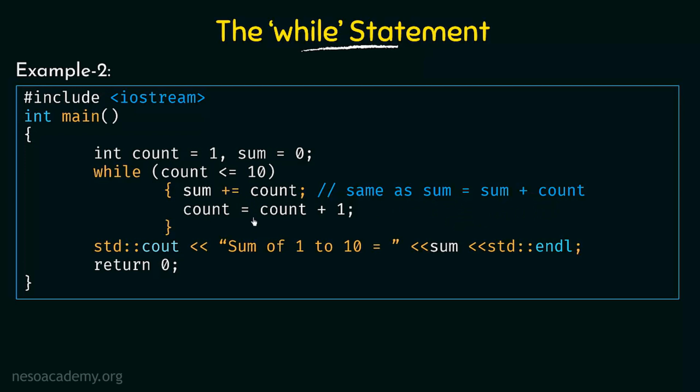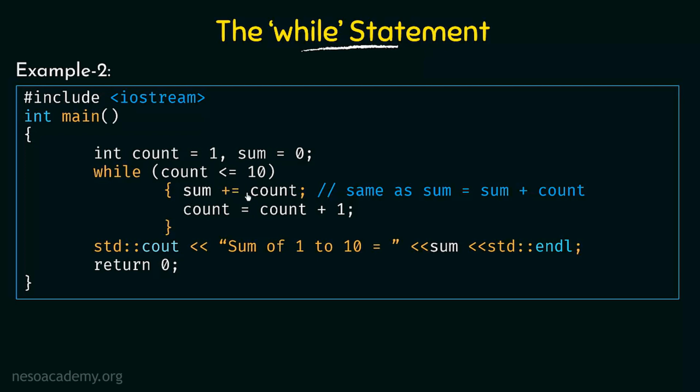Now next, count equal to count plus 1. The initial value of count was 1 and we are incrementing it by 1. So the new value of count is equal to 2 now. Okay, so count is equal to 2 and then this part is over. So it will come back to the condition and check again if count is less than or equal to 10. What is the new value of count that we just said? It is equal to 2. So is 2 less than or equal to 10? Yes, it is true.